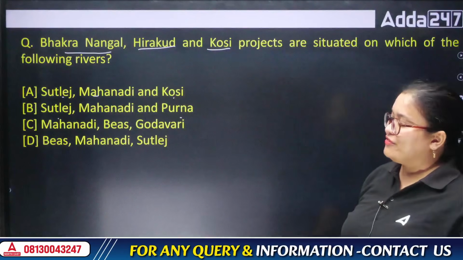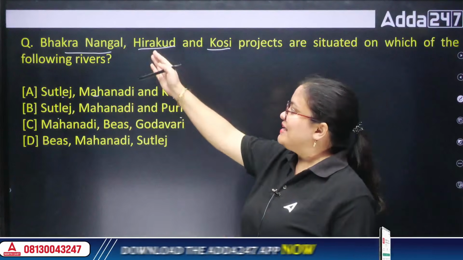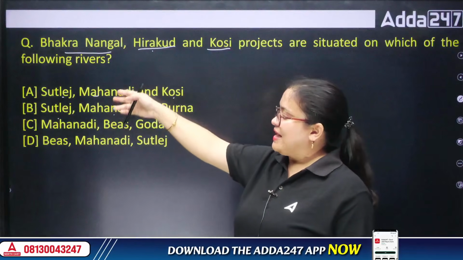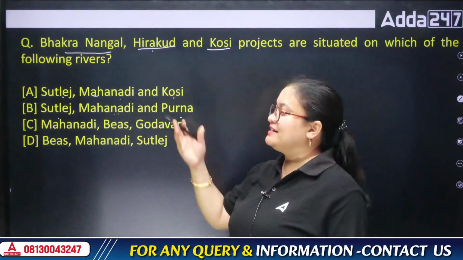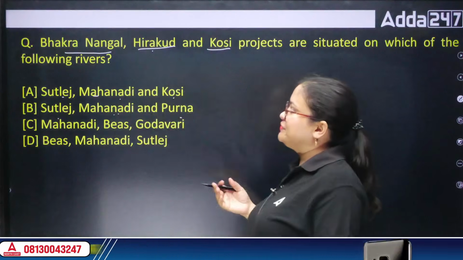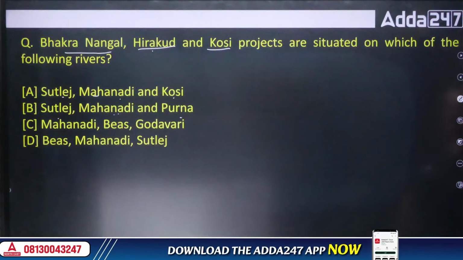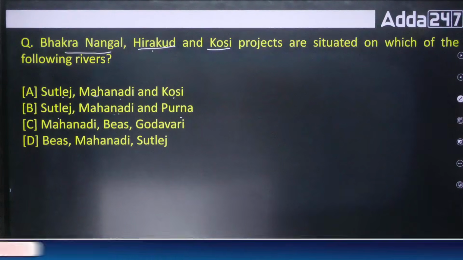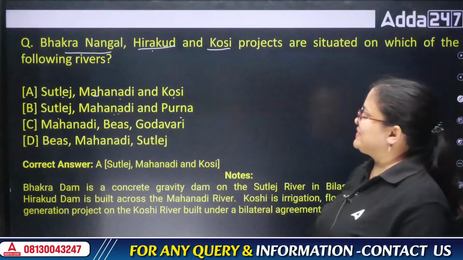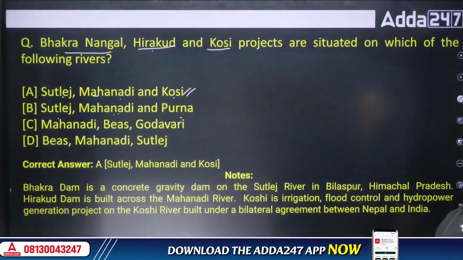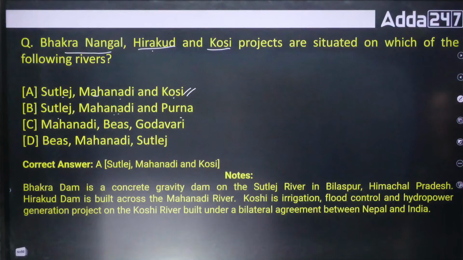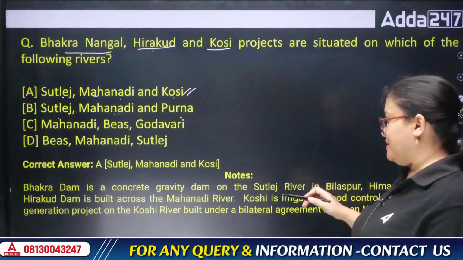I hope everyone knows that Hirakud Dam is located on the Mahanadi. So Mahanadi options are 2, that is given here or here. So the answer is either A or B. Apart from that, where is Kochi Dam situated? Whenever we say Kochi Dam, it is obviously situated on the Kochi river. The name is directly given.